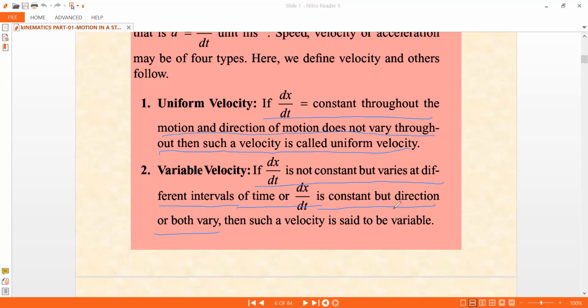This is also very important, regarding the magnitude and having acceleration.